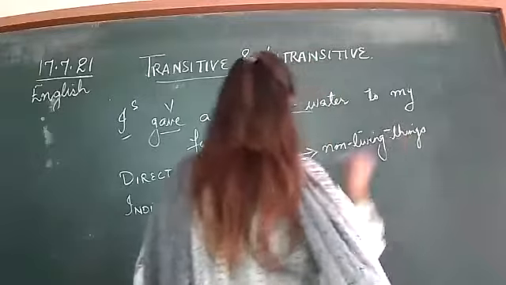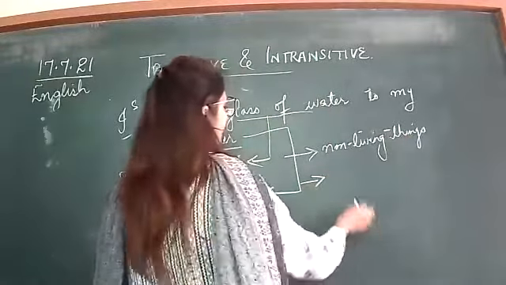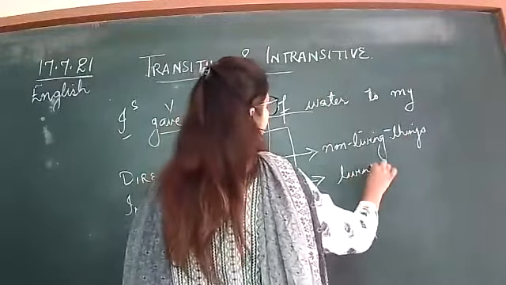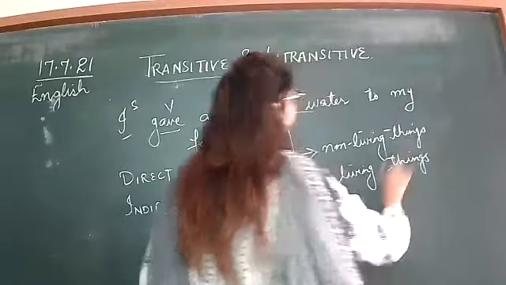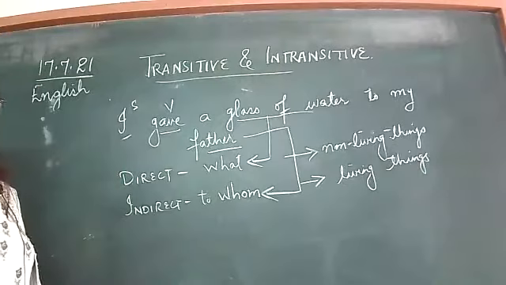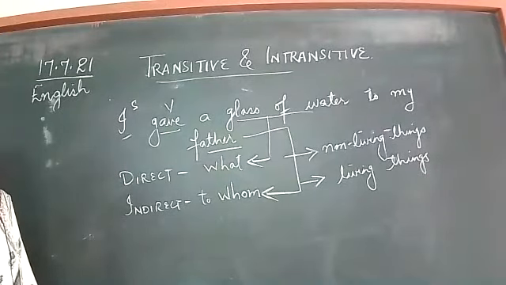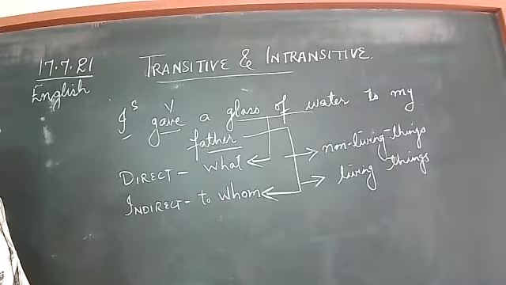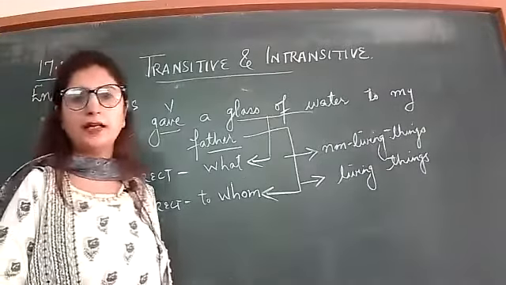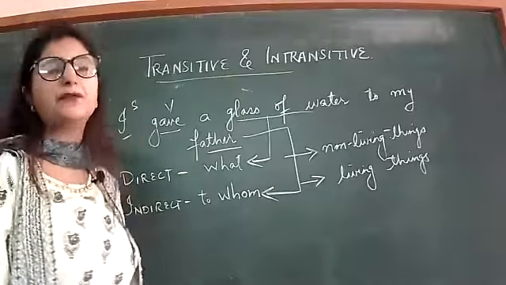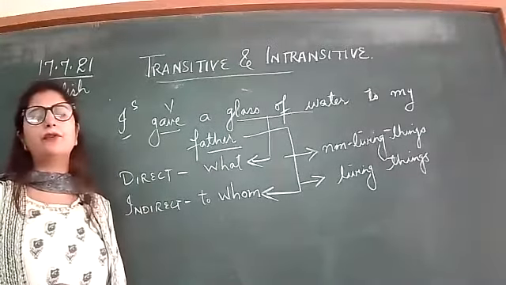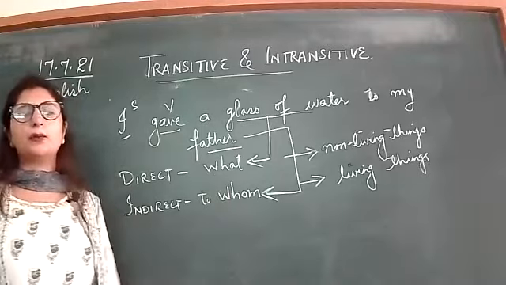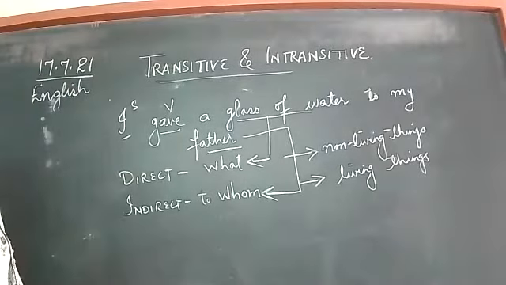Non-living things. But direct objects and indirect objects are mainly living things. This is also one criterion to identify them. It is important because in exams sometimes it is asked to find which is the direct object and which is the indirect object. What you have to do is simply ask the questions what and to whom.